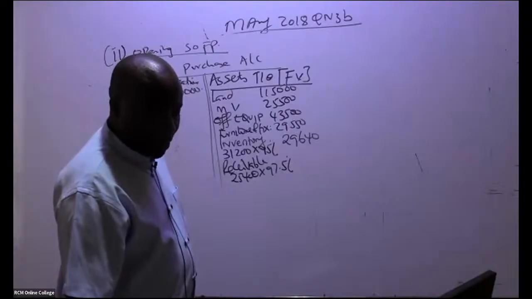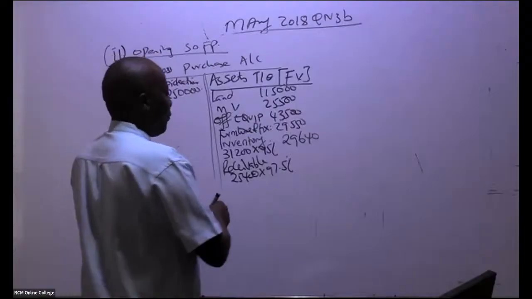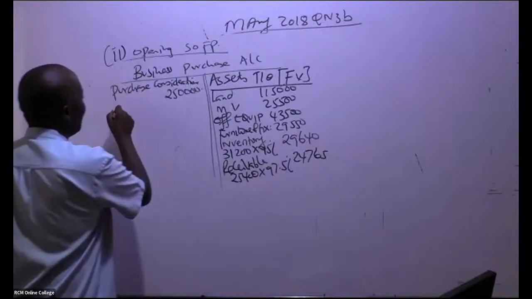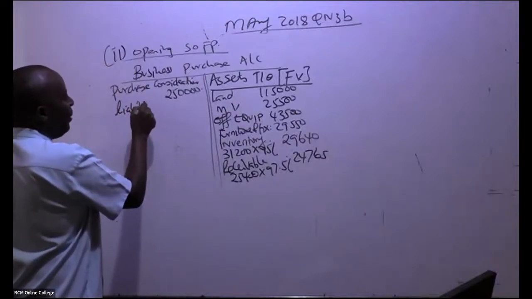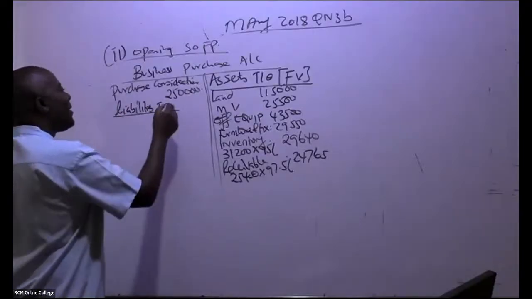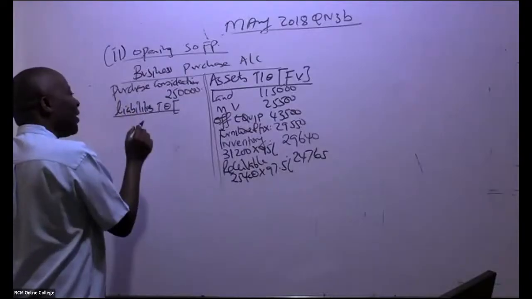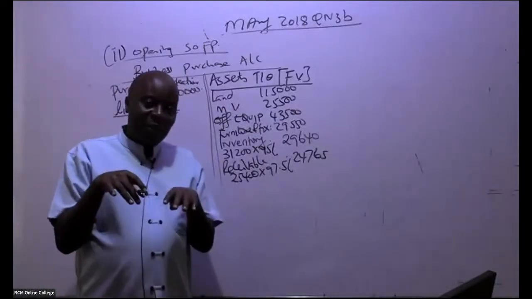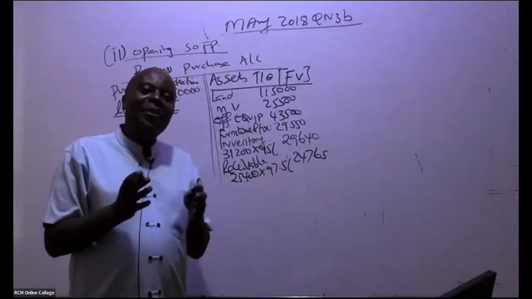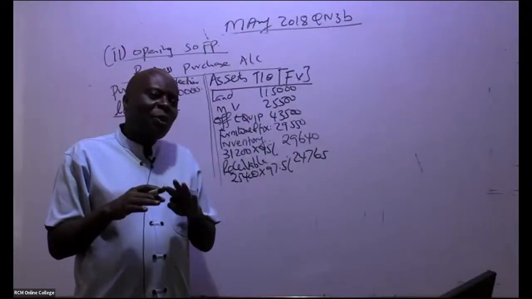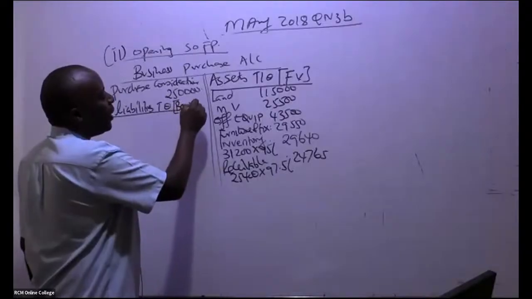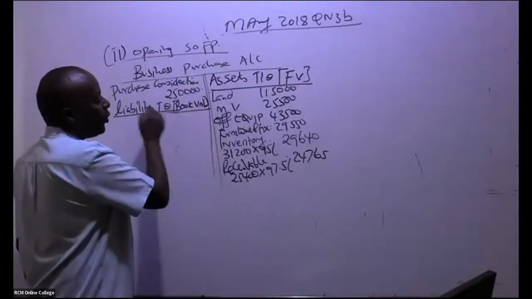So we have here 24,765. And then now you come to the liabilities. So liabilities taken over. Remember, it will be very, very rare to start valuing liabilities. This liability, which was a bank loan, now because it's being taken over by a company, you're going to get a discount? No. Unless you're told, I've never seen that. Liabilities, we always take the book values.